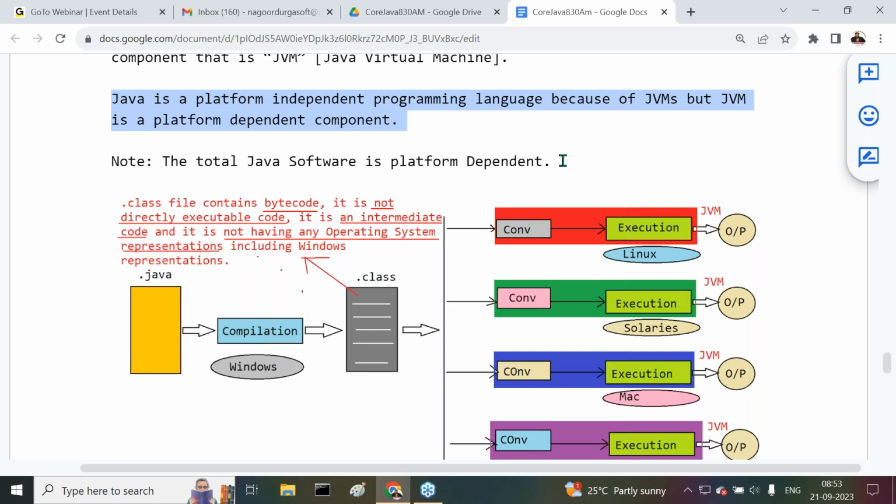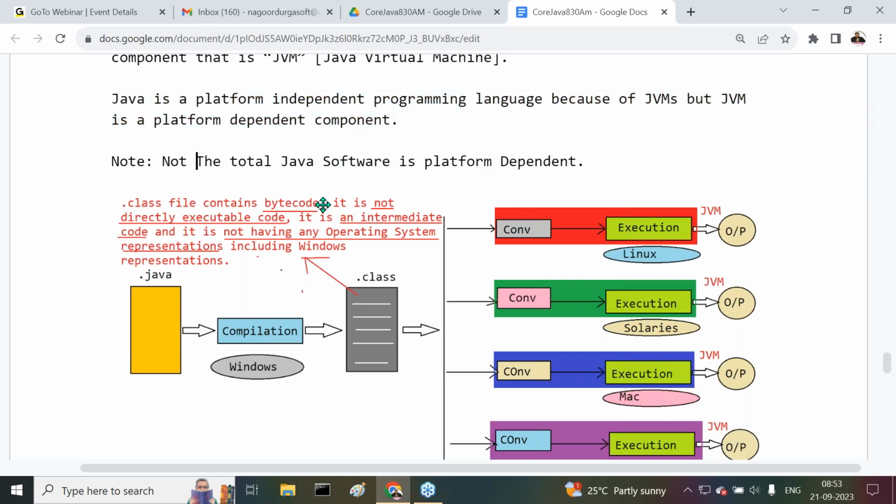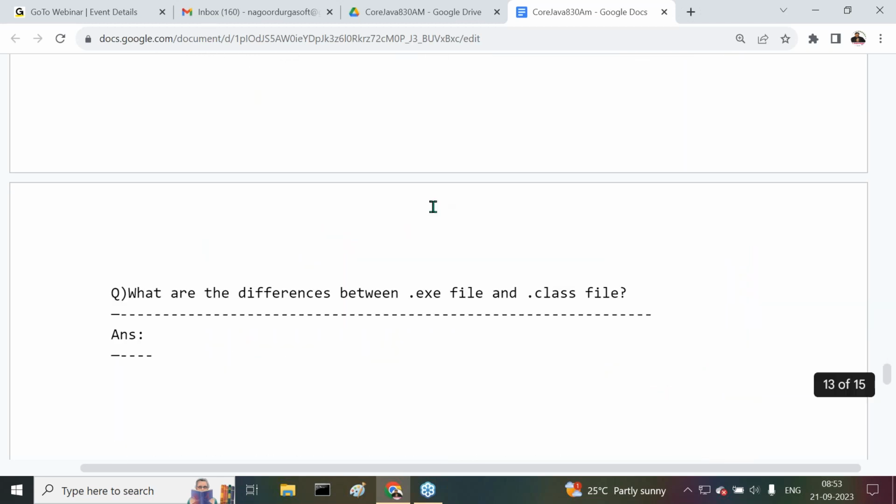But JVM is a platform dependent component. Not only JVM, the total Java software is platform dependent. So these are the various points we understood clearly.